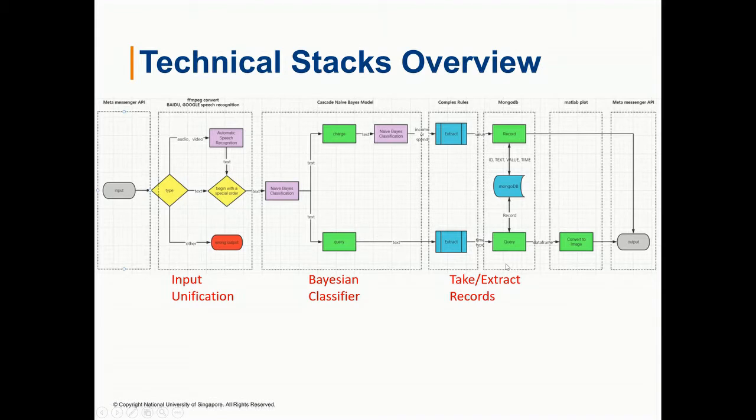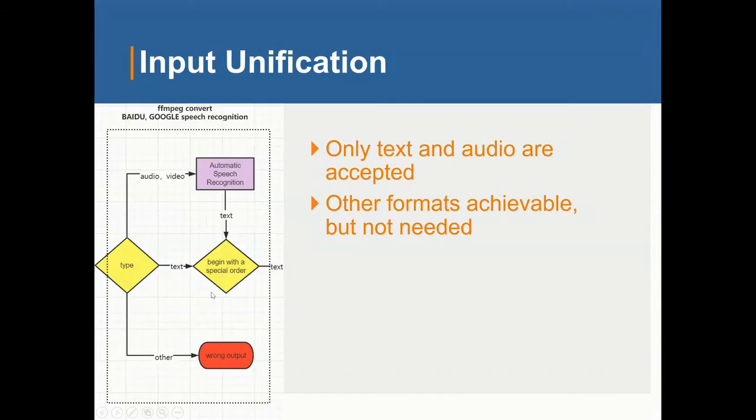The first main part, input unification. Up to now, our project only accepts text and audio. It doesn't mean that we cannot achieve more; other formats are achievable, but they are not needed. It is easy to think that when you are chatting, speaking or texting to a chatbot for bookkeeping, it is weird to send an image or a video, so they are not needed. Only text and audio will do.